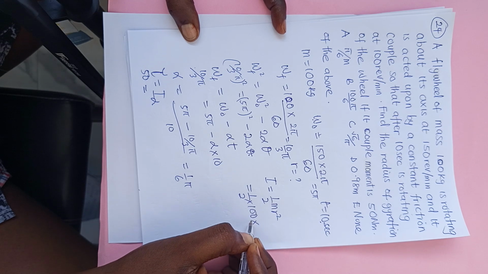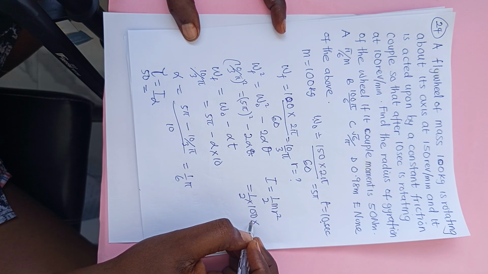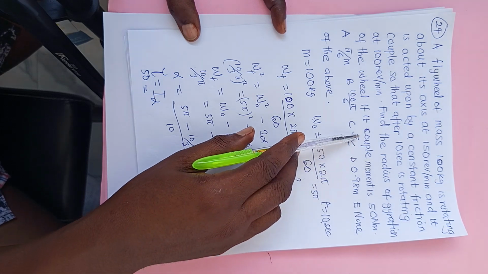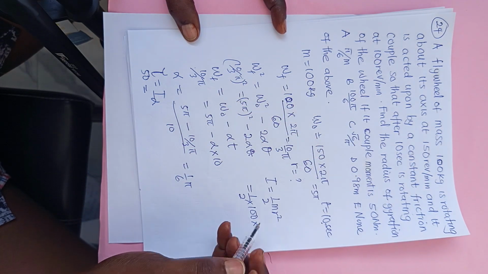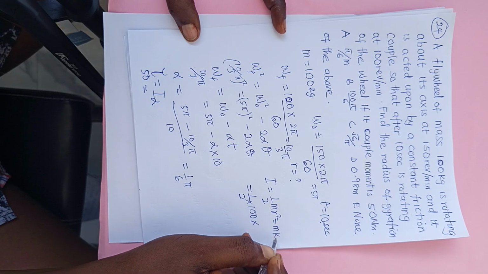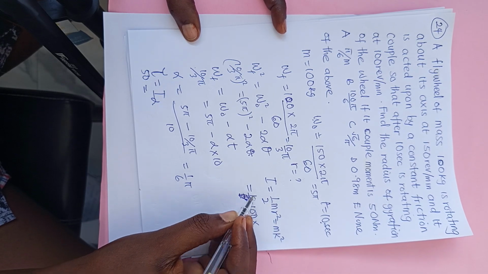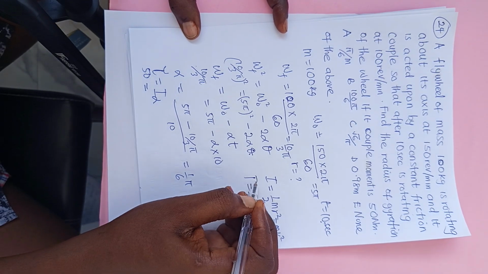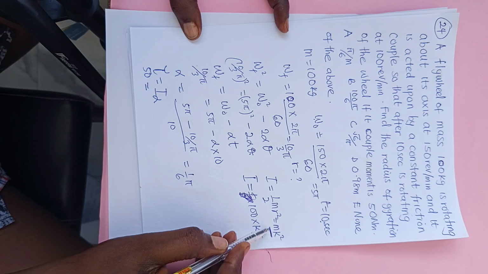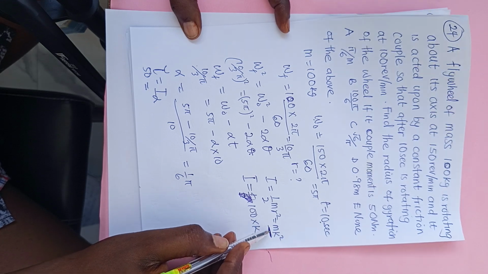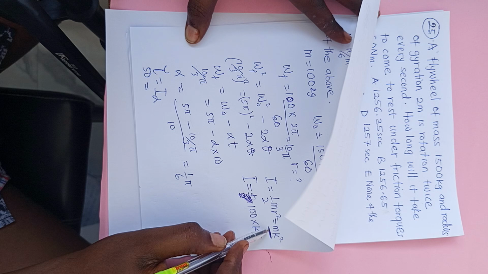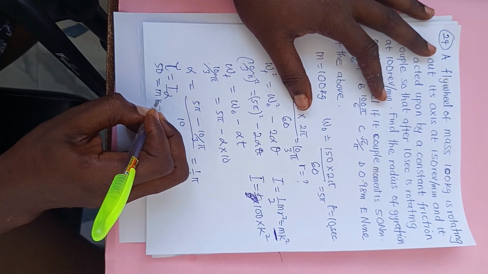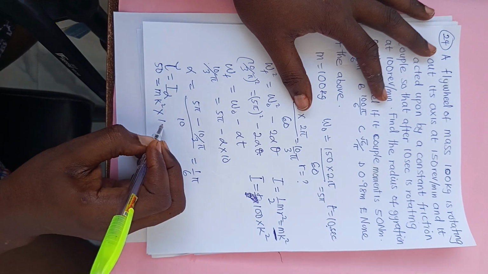Times 100 times what? Radius. Are we given the radius? Okay. We are looking for the radius of gyration, so better use mk square. Let me remove this one. mk square is our moment of inertia of the flywheel. If you are using radius of gyration, for any shape at all, you use mk square.